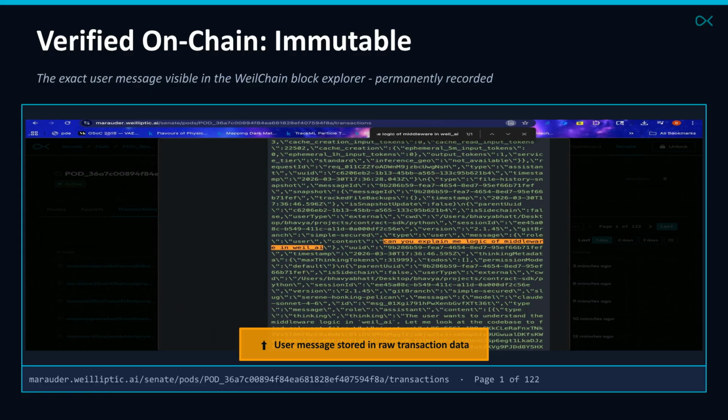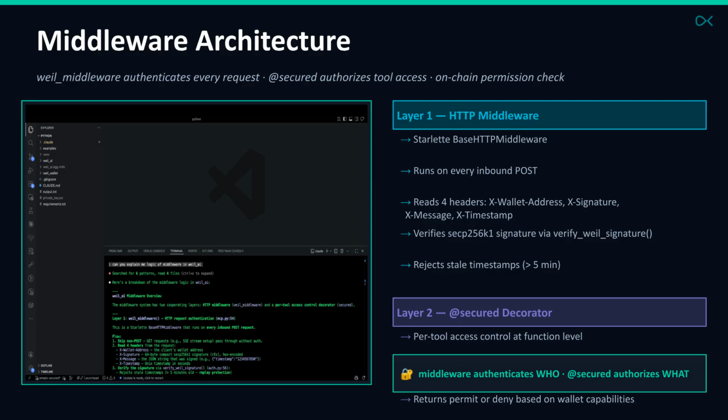The exact user message is visible within the WeilChain Block Explorer, permanently recorded as raw transaction data. The middleware architecture is a two-layer system.